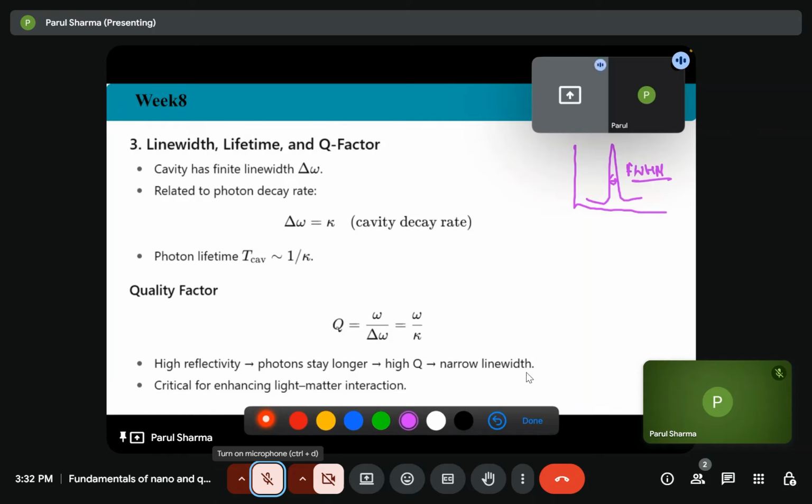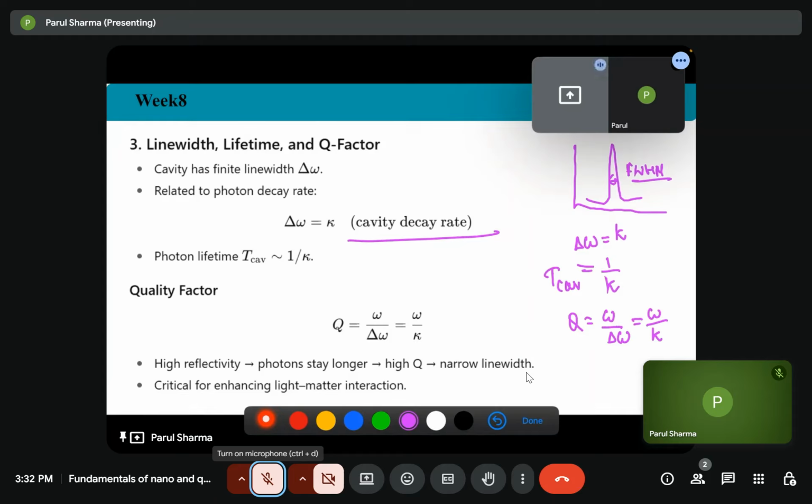And it is related to photon decay rate, that is delta omega equals kappa, which is cavity decay rate. So photon lifetime in cavity is equal to 1 by kappa. How can we define the quality factor? Quality factor is omega by delta omega, and delta omega is kappa. So that is the decay rate.